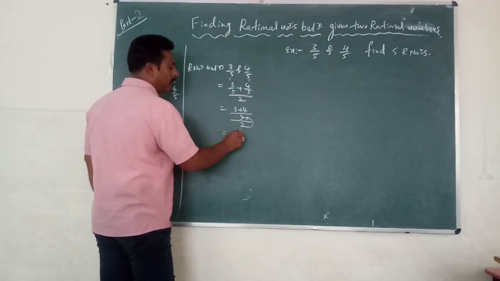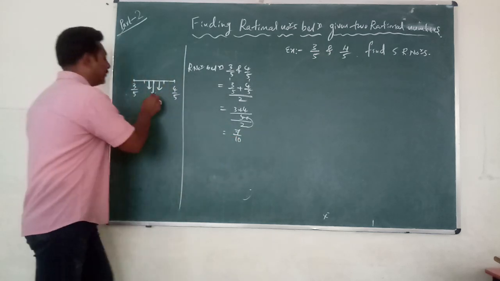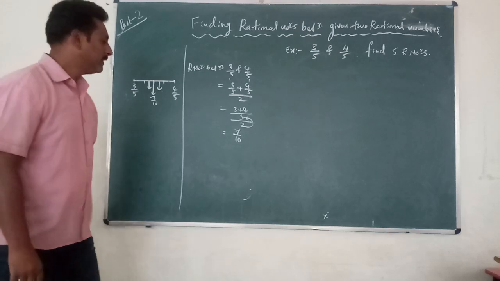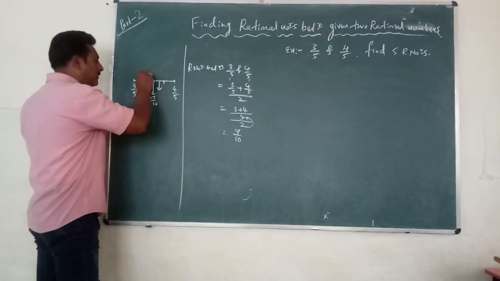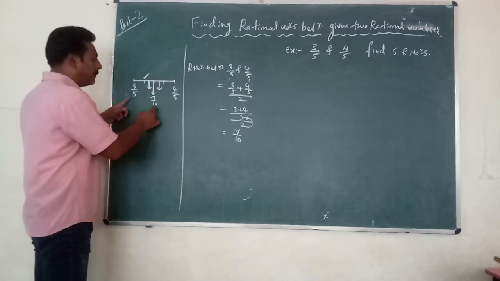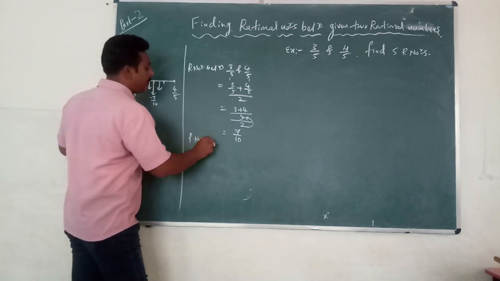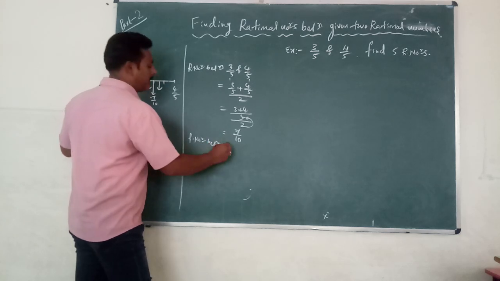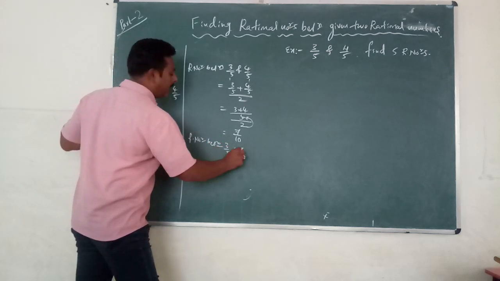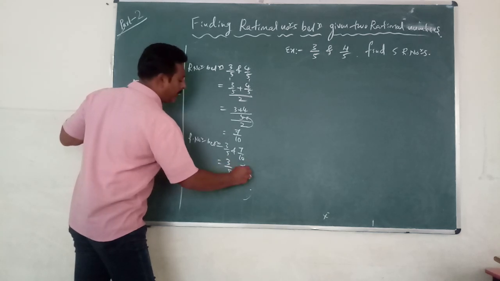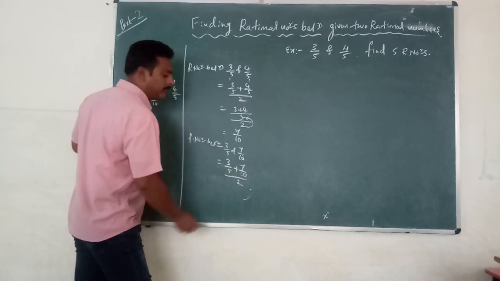Then 3 plus 4 is equal to 7 divided by 10. So this is 7 divided by 2, the number we got. Now if you want to find out this number, add both and divide by 2. Now the rational number between 3/5 and 7/10 is equal to (3/5 plus 7/10) whole divided by 2.